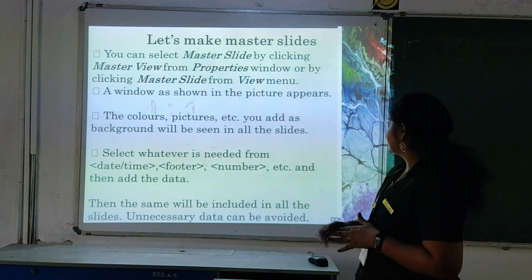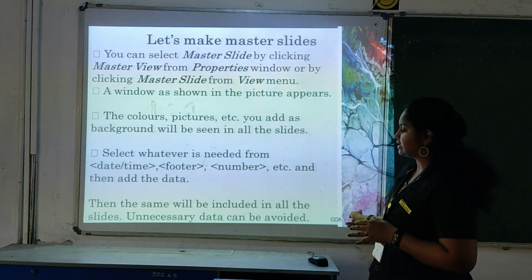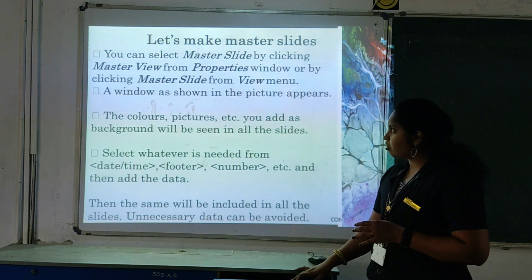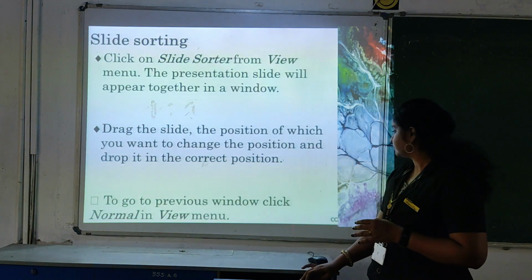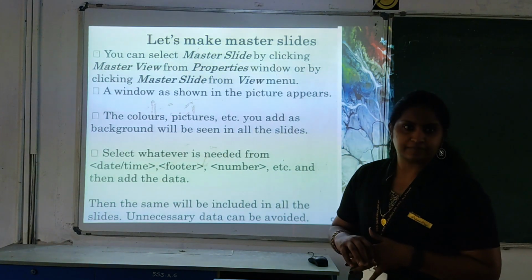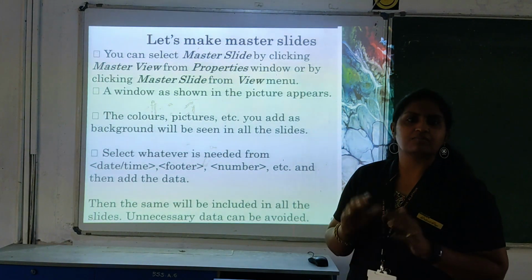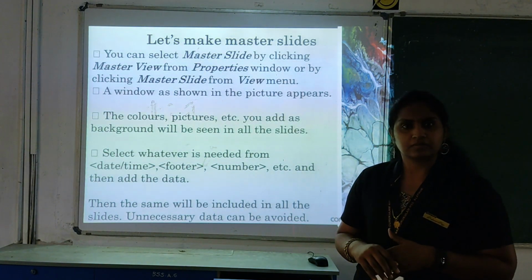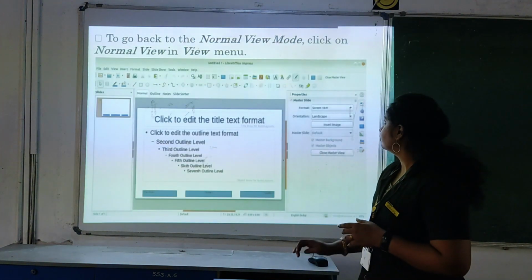Okay, and here I have added a picture on this side. So all the slides have this design, is it? Like this you can create your own slide. That is the master slide option. In the properties menu you can get that.